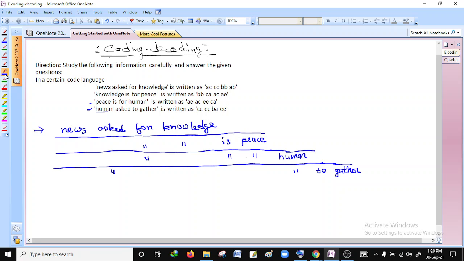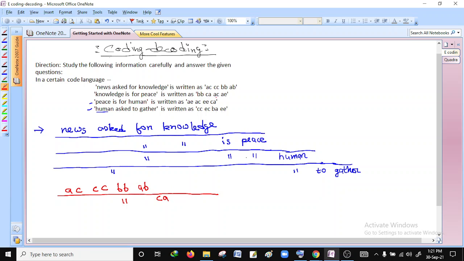The next thing is we have to write the code for each of the sentences. What is the code for the first sentence? I am writing it here. That is AC, CC, BB, AB. To separate this, give a line. Next code is BB. Here it is BB, so give the common sign BB. Next it is CA. Is there any CA? No. So write it here, CA.